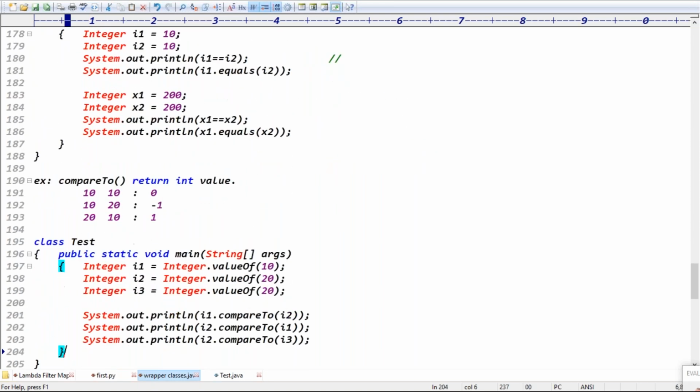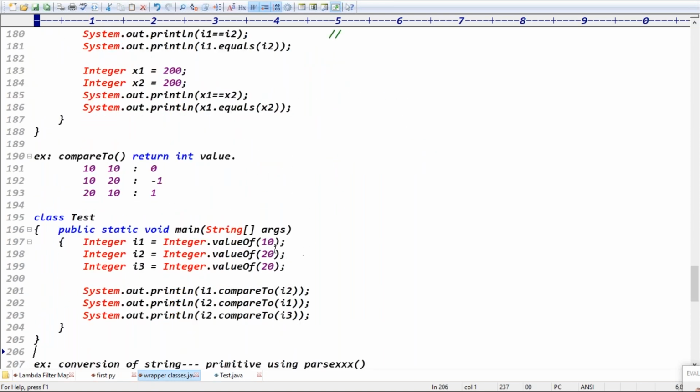Next we discussed the compareTo method. If both strings, both values are the same, it returns 0. If the first value is less, it returns minus 1. If the first value is more, it returns positive 1. So it returns positive one and negative one, right? Exactly. Very clear now? Good.